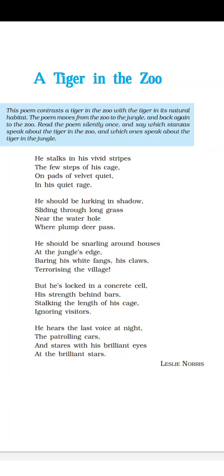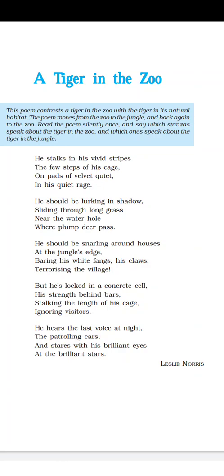So again the figure of speech, personification, right? Then consonants. Here 'his strength', so a sound. Then we will move on to the last stanza. He hears the last voice at night. Last voice. The patrolling cars.